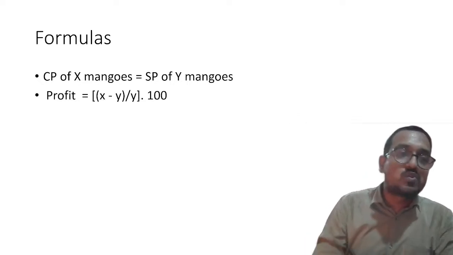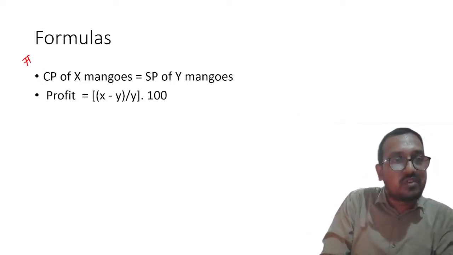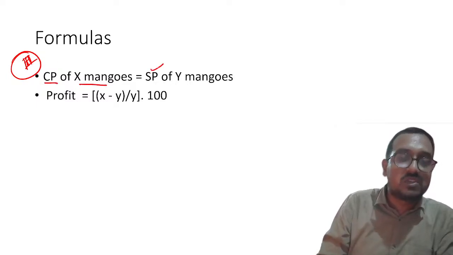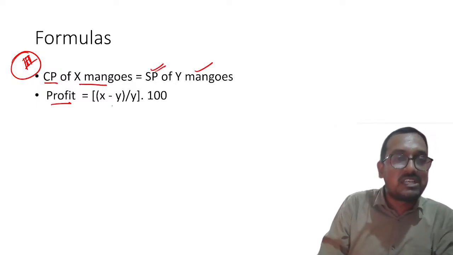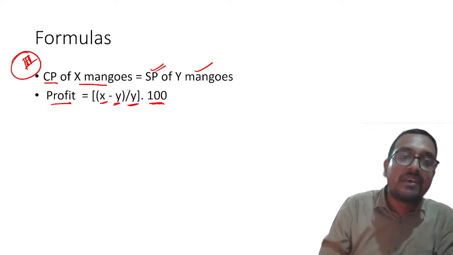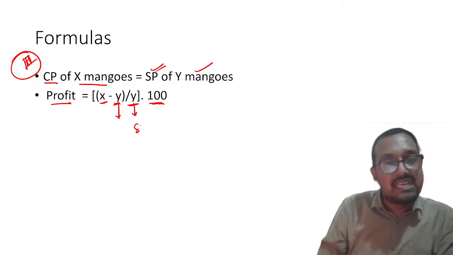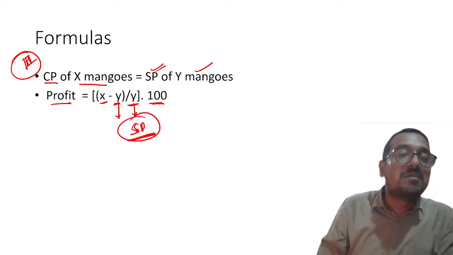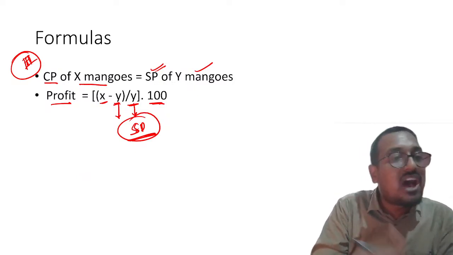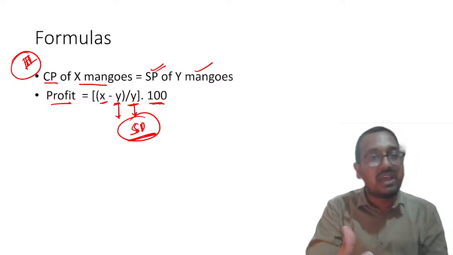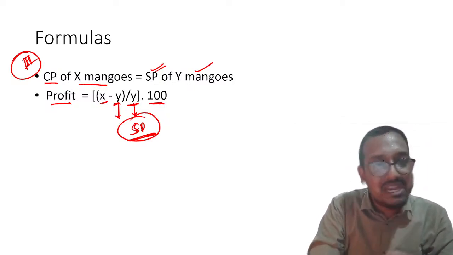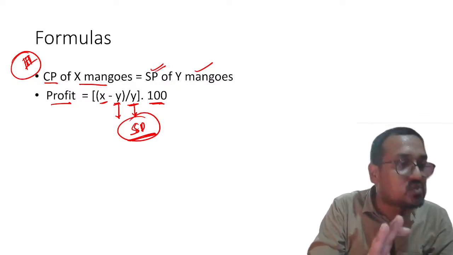Understood? Now my dear students, suppose there is a third type of question which is often asked in these exams. Cost price of X mangoes is equal to selling price of Y mangoes. Profit is equal to how much? X minus Y upon Y into 100. So please remember here, SP seemingly is in base, but it is not always the case. Understood? Why is it so? You will see how we can solve these kinds of questions via basics. I have picked up one such question so that you can understand how to apply basics. But even if you remember this shortcut trick, you will be able to solve it very quickly.